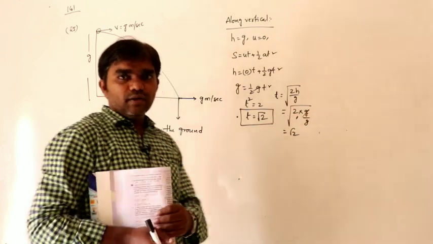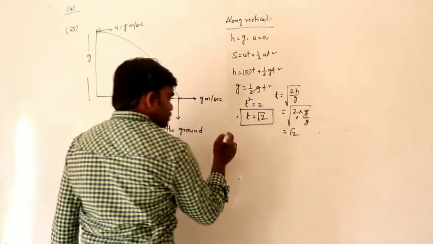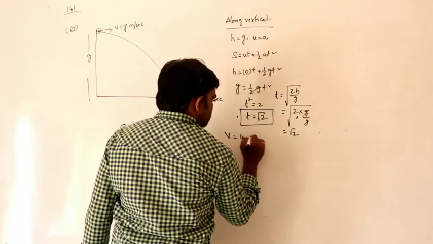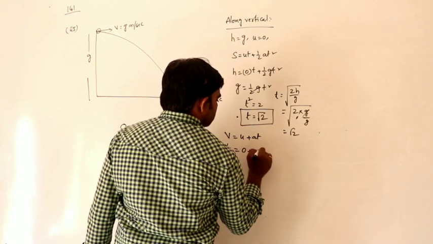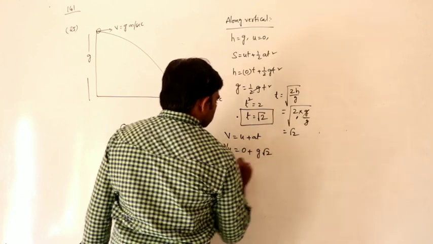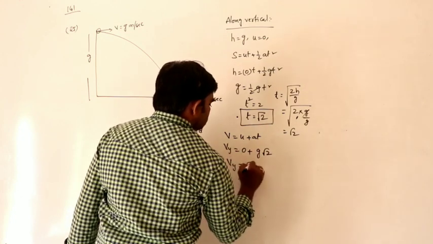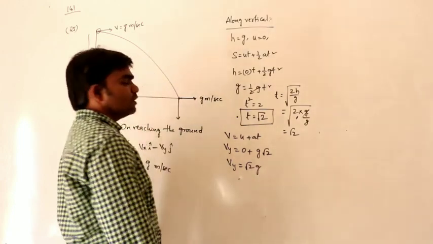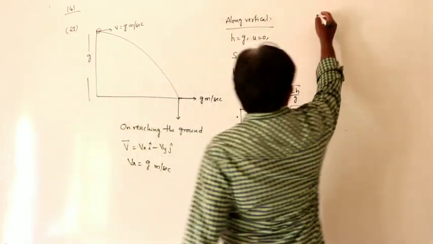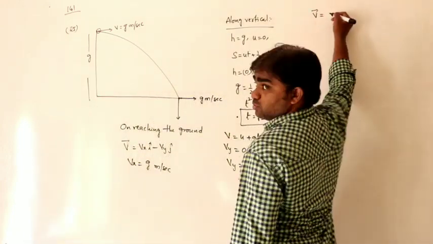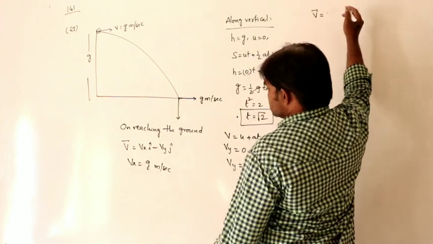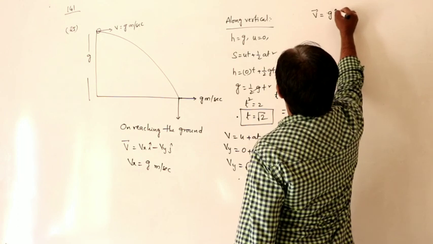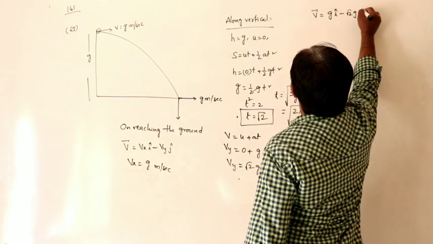Both are right. But along the vertical direction on reaching the ground, from the equation v equals u plus at, vy equals initial velocity 0 plus a, which is g, into root 2. So vy equals root 2g. From this we can write v bar equals vxi, so vx is gi minus root 2 gj.